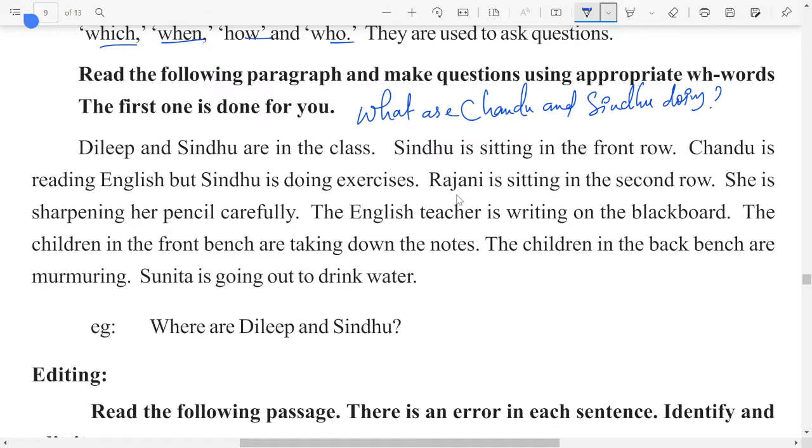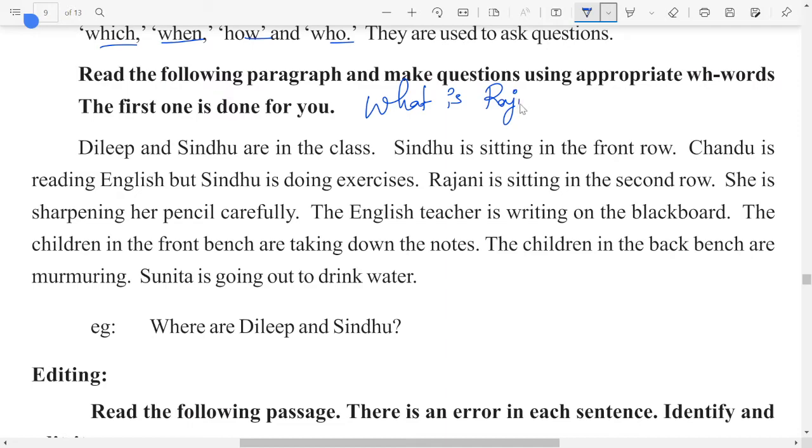Next one, Rajni is sitting in the second row. Where is Rajni sitting? Same question, just like the previous one. Next, she is sharpening her pencil carefully. What is Rajni doing? So that answer is she is sharpening her pencil carefully.